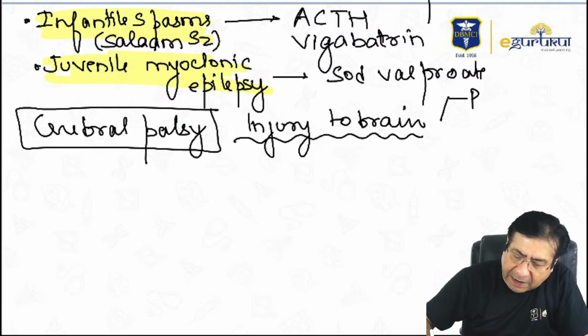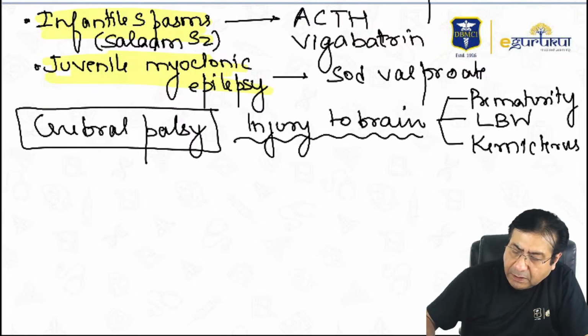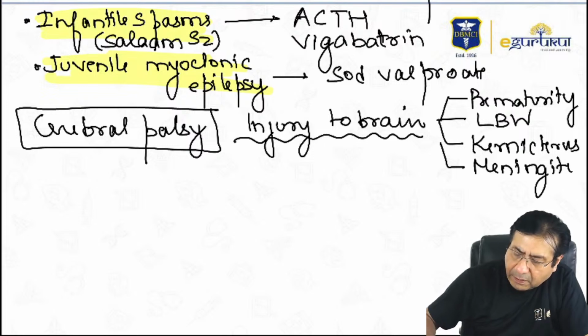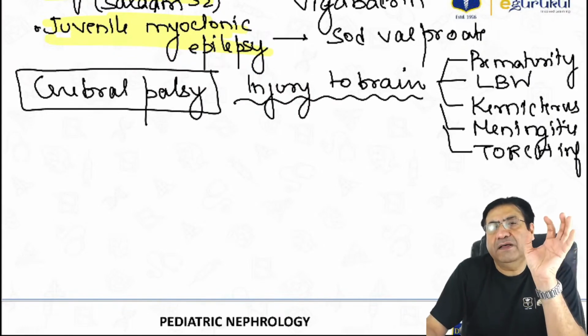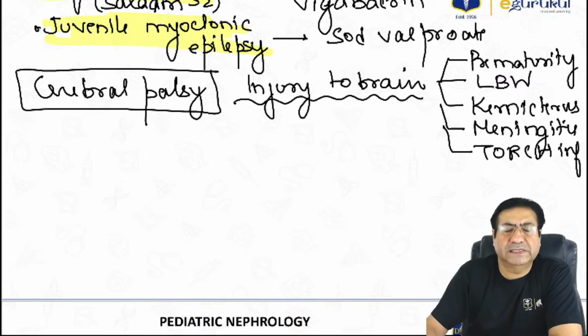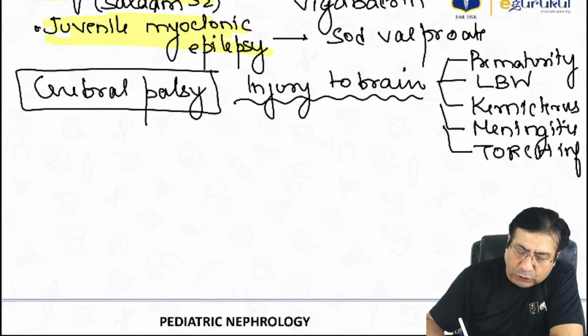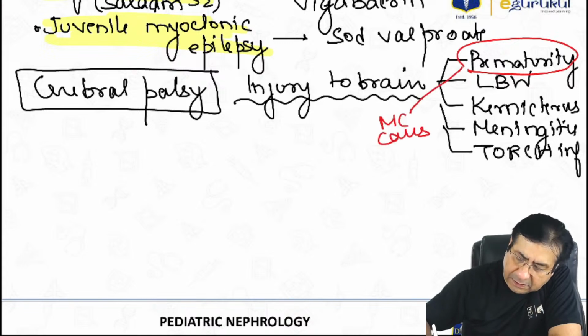That injury to the brain can be because of prematurity, a child being born low birth weight, kernicterus, meningitis in the neonatal period, or TORCH infections. So anything that injures your brain in the very early period of life can result in a disorder called cerebral palsy. The most common risk factor for cerebral palsy is prematurity.